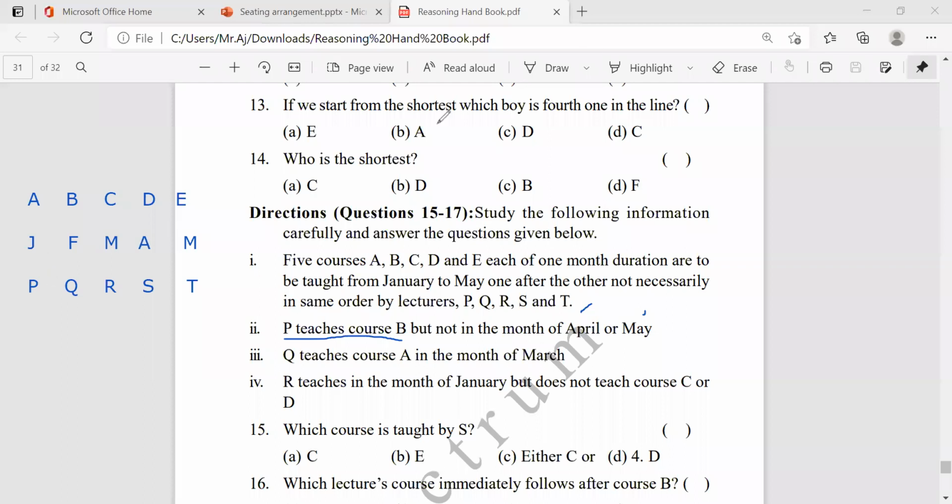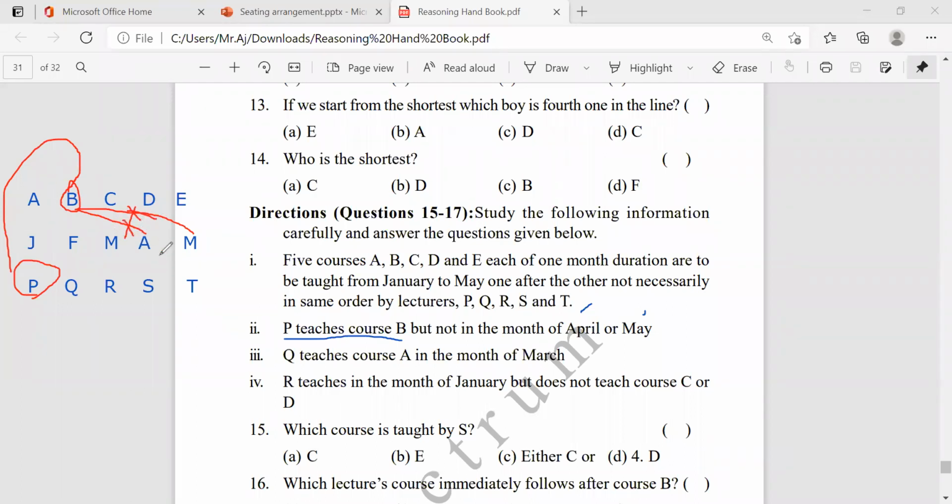P teaches B course, but not in the month of April and May. Okay, P is here. He teaches a course. Which course? B course. So B. And not in the month of April and May. Not in the month of April and May. We just given the class one.